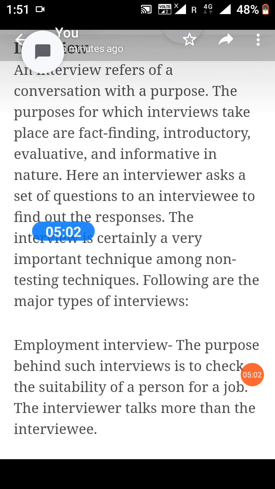Firstly, employment interview. The purpose behind such an interview is to check the suitability of a person for a job. The interviewer talks more than the interviewee.